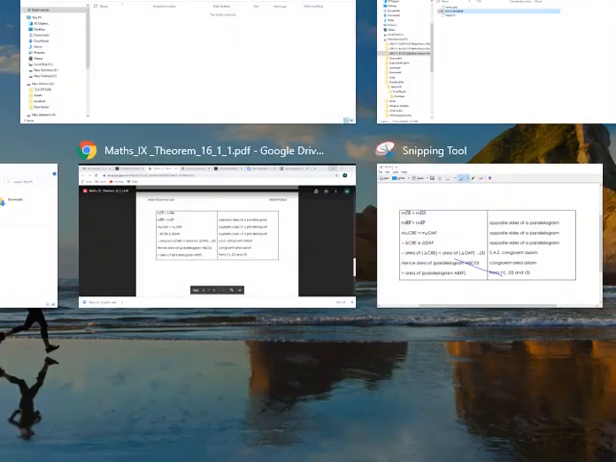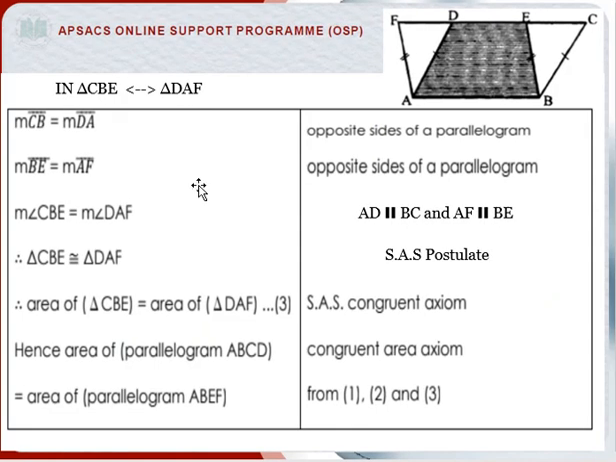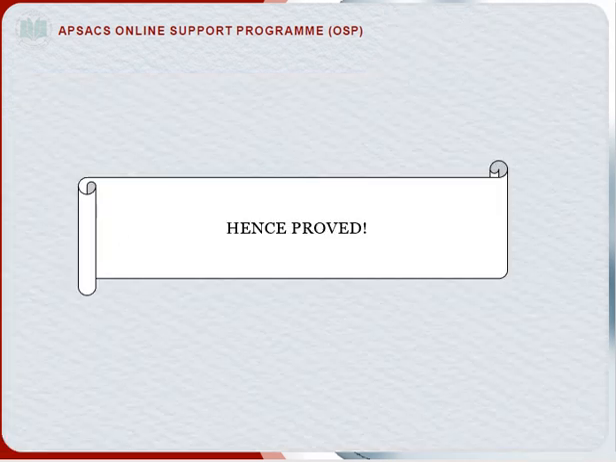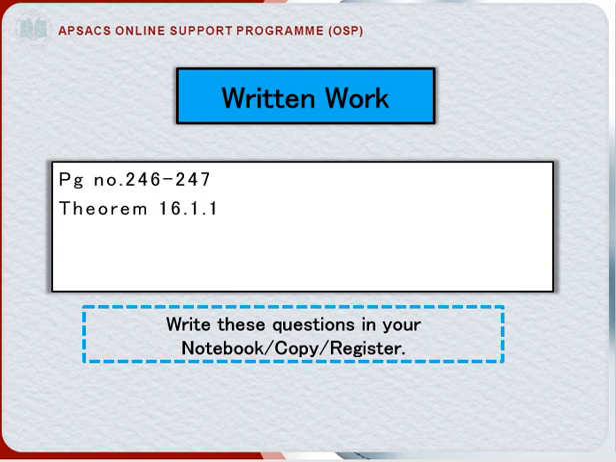So from equations 1, 2 and 3, we say that the area of parallelogram ABCD is equal to the area of parallelogram ABEF. Hence proved. Your written work is Theorem 16.1.1, which lies on page numbers 246 and 247.